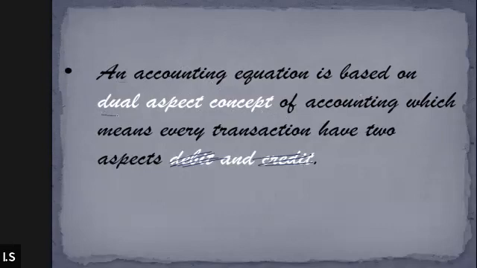That is what we call the dual aspect concept. One is considered the debit aspect and the other the credit aspect. We'll cover these points later, but for the time being, just keep in mind that every transaction has two aspects, and that is the dual aspect concept.